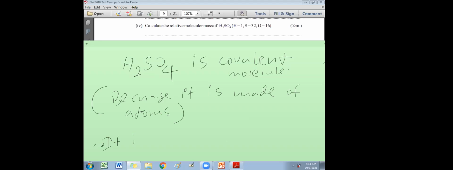Understood? Right. So therefore, that question is correct. Yes, relative molecular mass we can use for H2SO4, because it's a molecule, right?